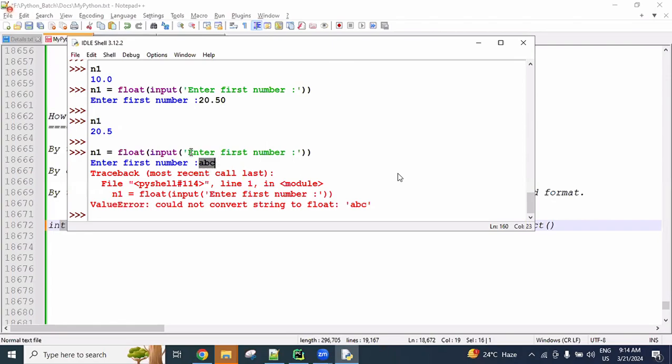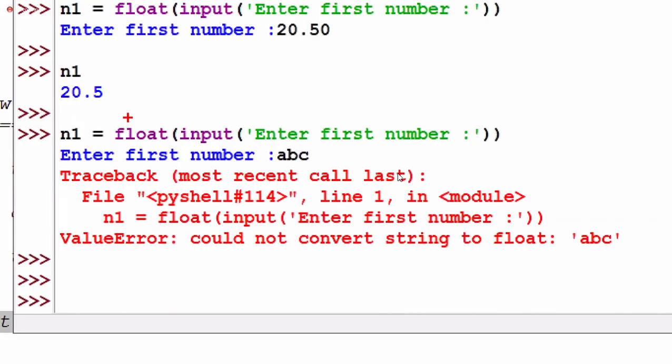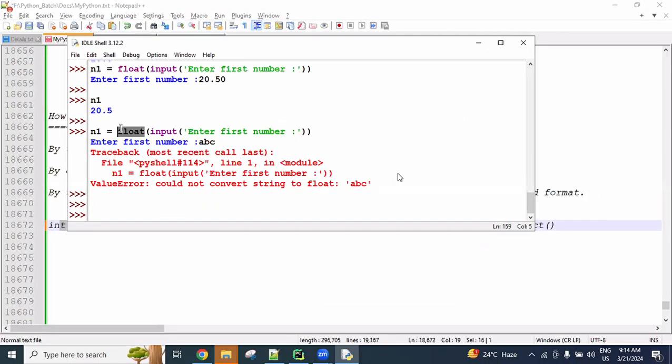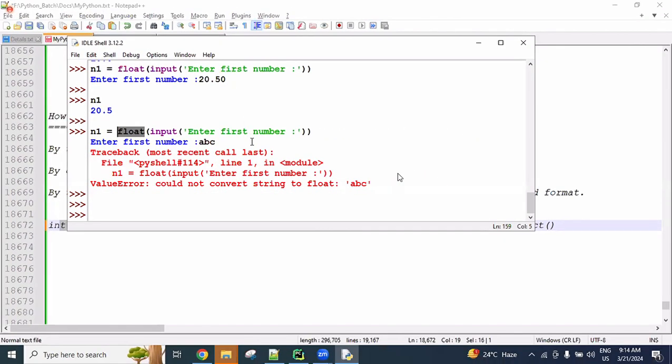ABC is string type data, and converting it into float type again gives a problem. The user may enter an integer, a float, or a string, and we don't know which. Whatever type casting function we use, only input of that type works, otherwise we get an error. So how do we overcome this problem?